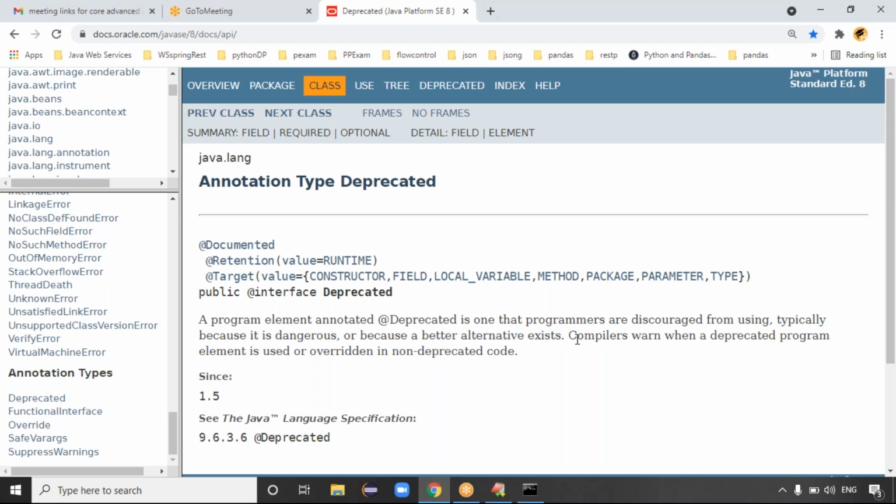In Java, the things which are not useful, they won't remove. Instead of removing, they give a deprecated message.